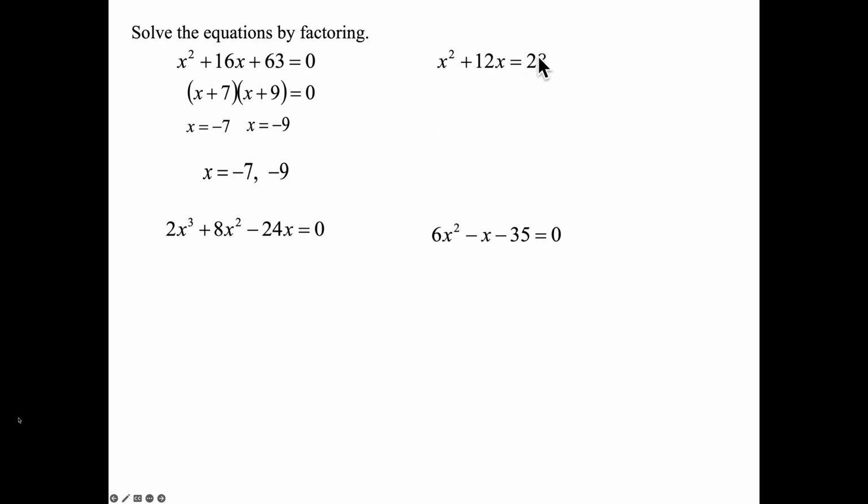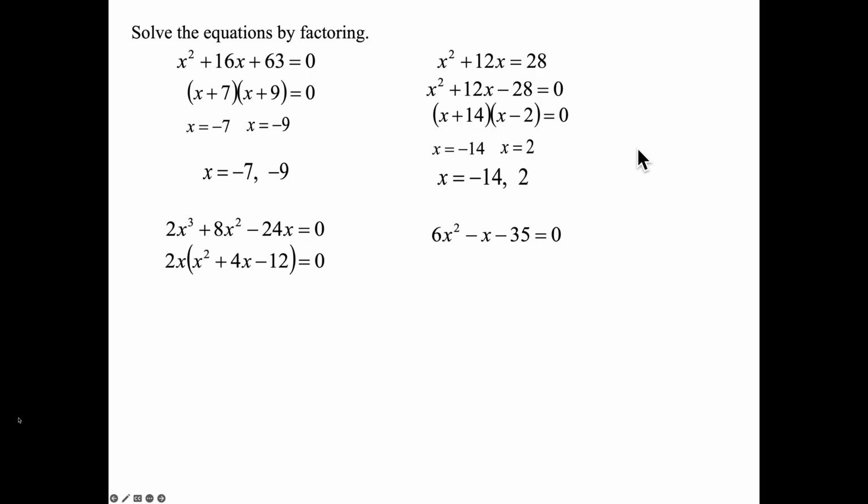Whoops, not equal to 0. Subtract over the 28. Okay, it's a minus 28, so one plus, one minus. What two numbers multiply to be 28 and subtract to be 12? So one number has to be bigger than 12. 14 and 2, so 14 carries the plus sign, 2 carries the minus sign. Solve for x, just change the signs. X equals negative 14 and a positive 2. There's my two answers.